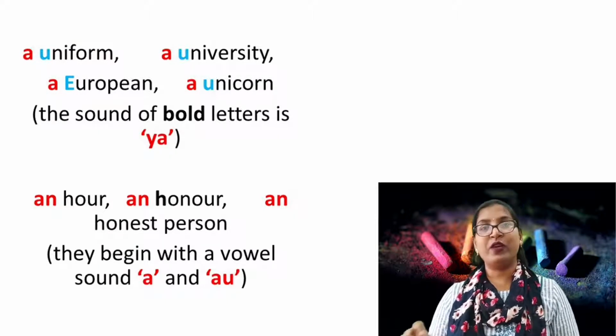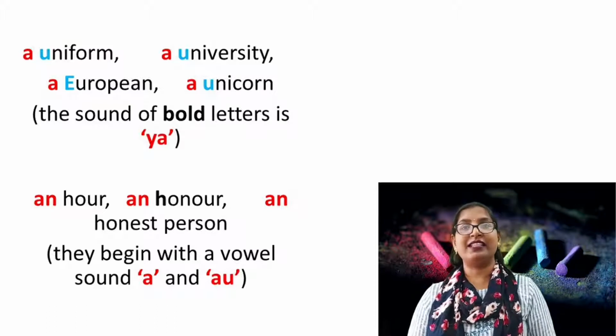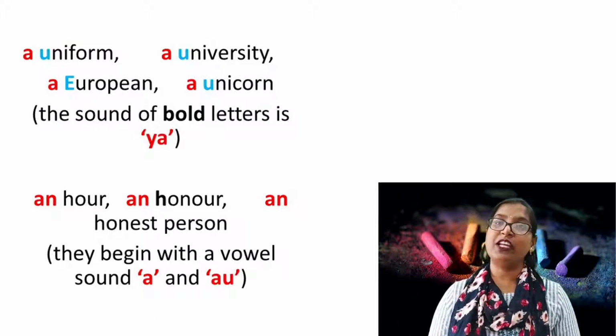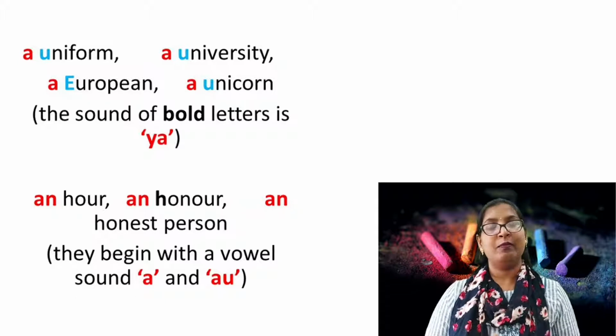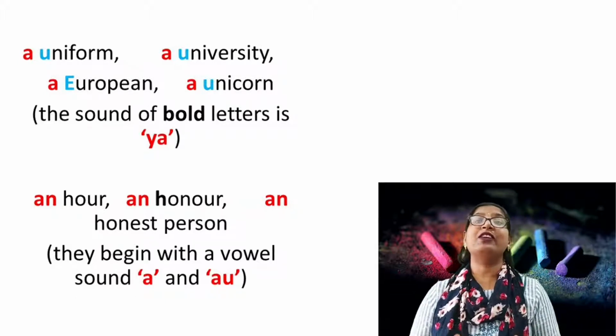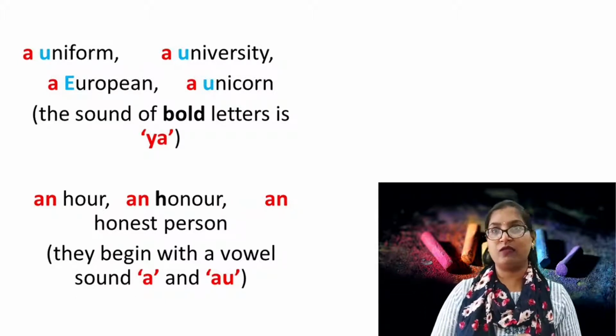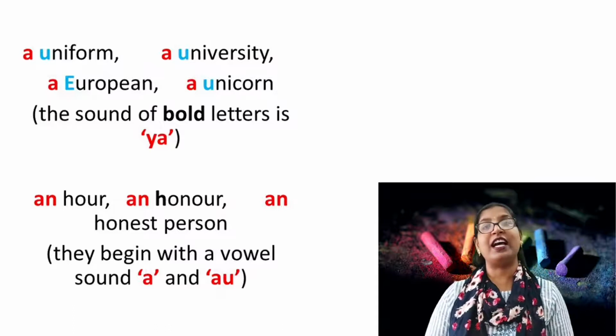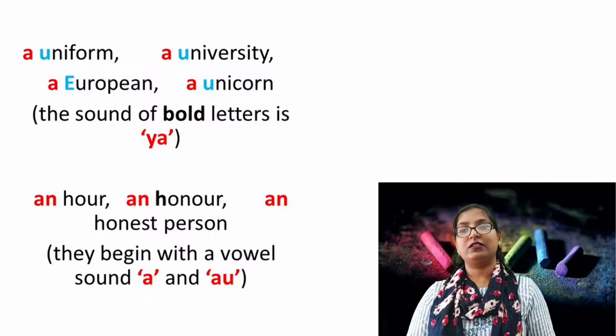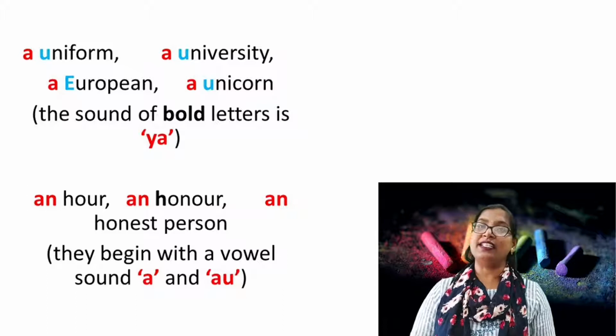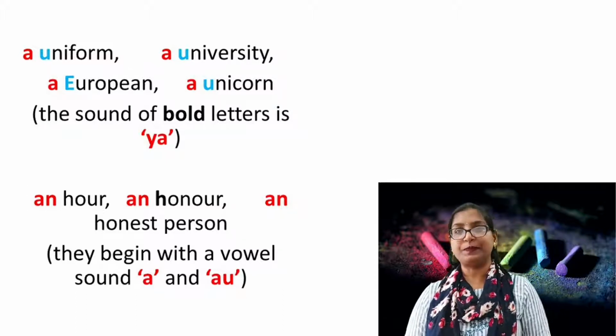A European. We can see in this example, the word begins with the vowel E, but it begins with a consonant sound, not a vowel sound. That is why we have used the article a before that.